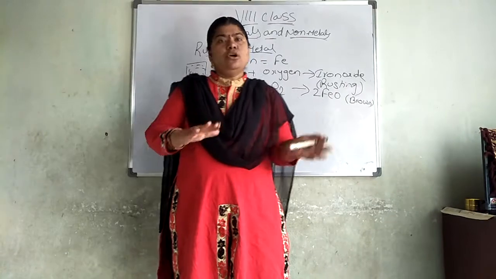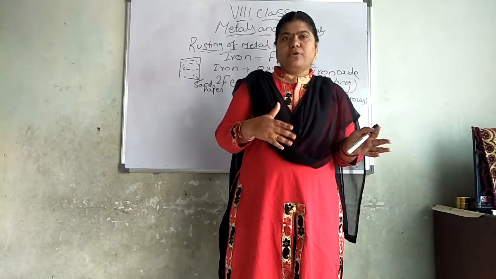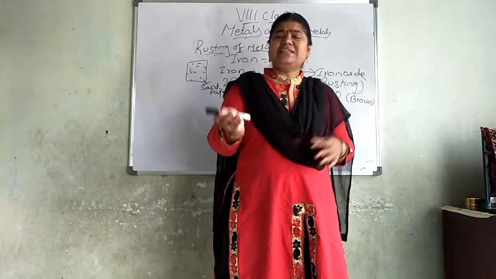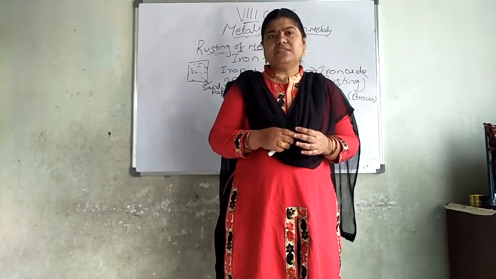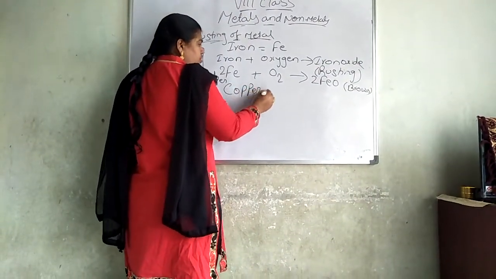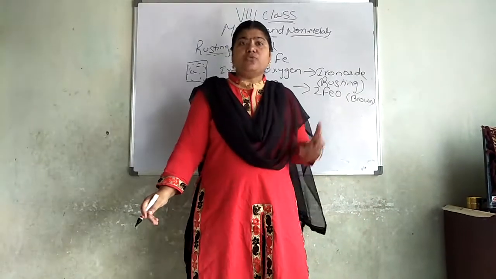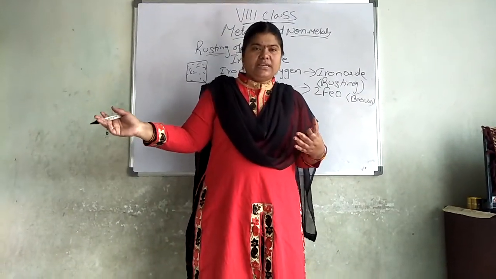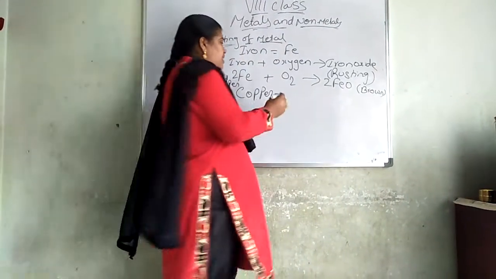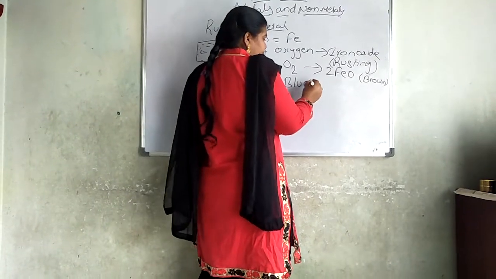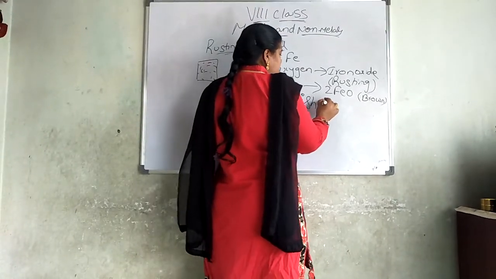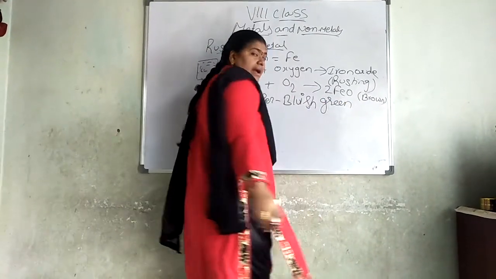But observe the inner objects and the outer objects: the outer objects will react with the moisture present in the air. Does it happen only for iron? Not only for iron. You can see it with copper. In our houses we use copper utensils, water bottles, and near God we keep the deepam, all copper things. They will change into bluish green in color.